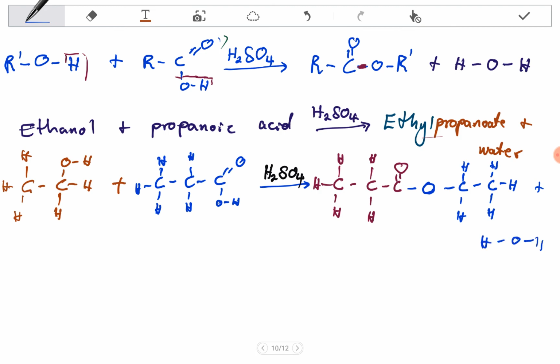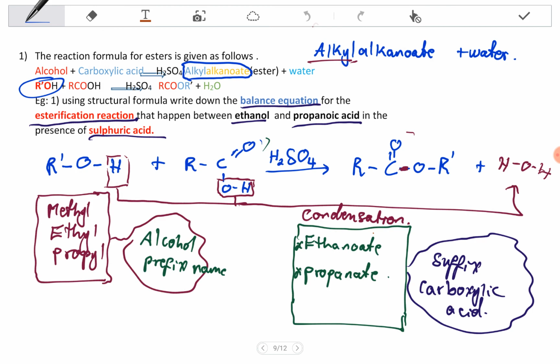I just don't have space for that. This is how you draw the balanced structural formula equation.